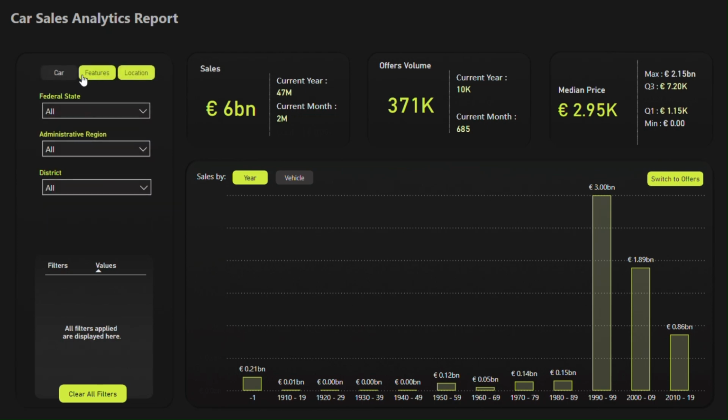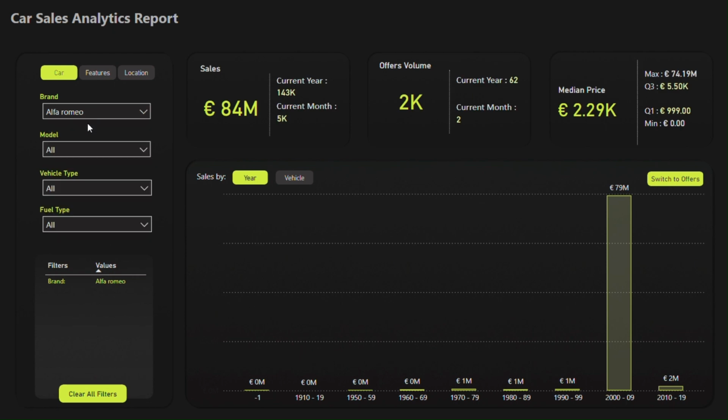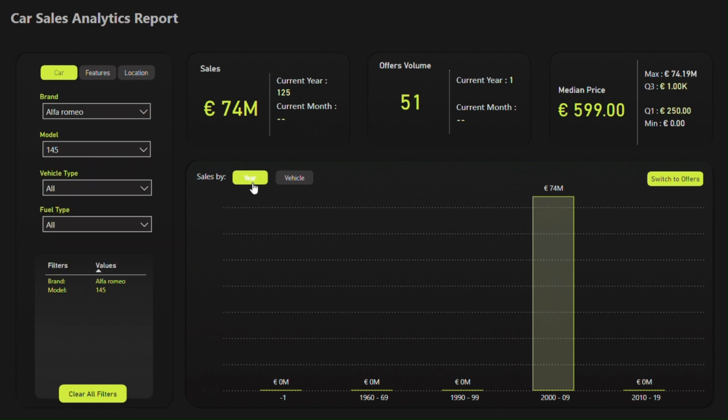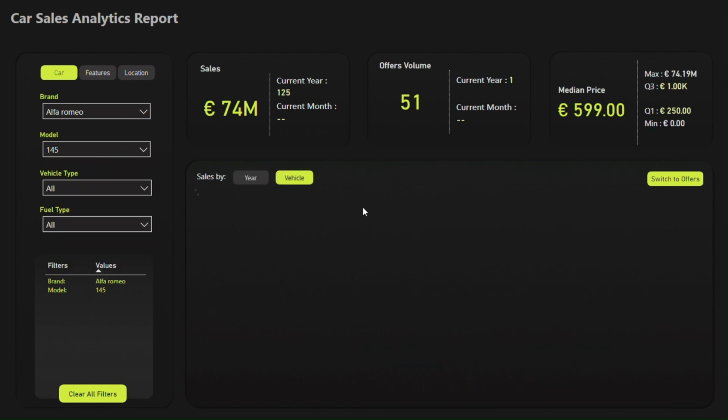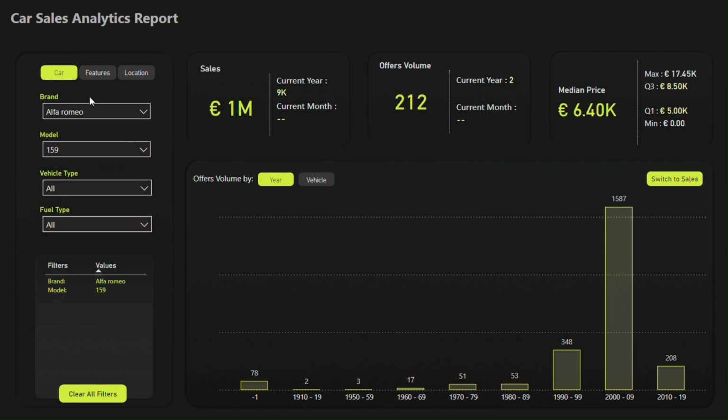I had one data set about used car sales analytics, and I thought to use that and create something interesting. Because I got fed up using the same colors, same formatting, and same everything lots of times. Since I started my Power BI journey, I've been using the same color. So I thought to use a different color this time.